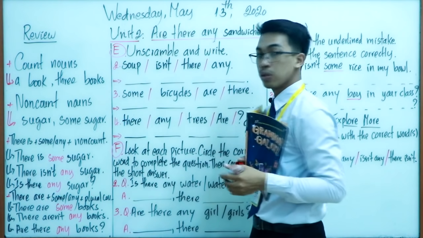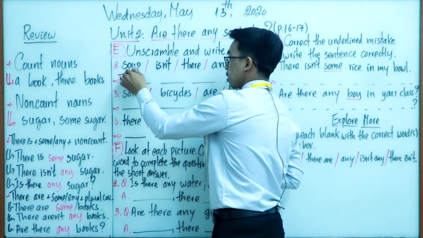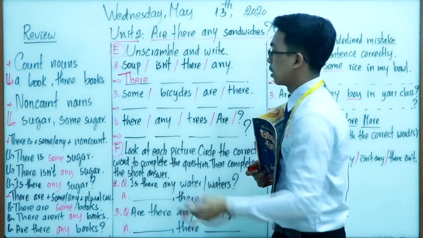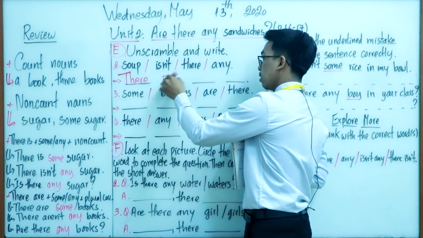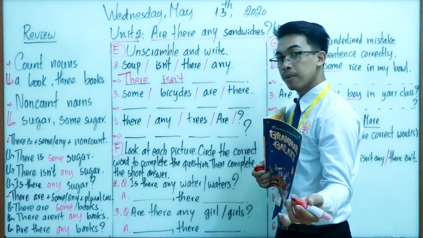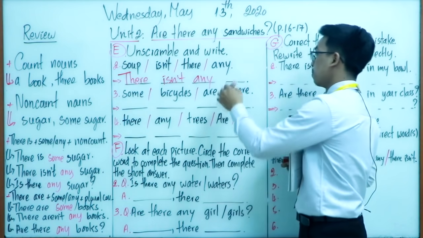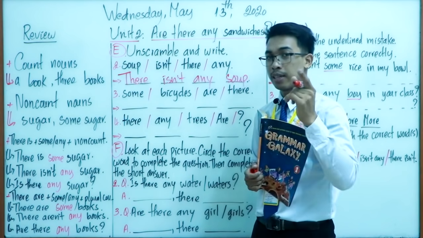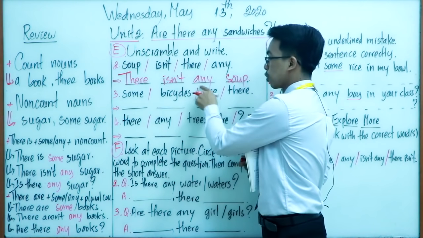So the first one we have to choose the word there. Very good. There. So we use with the capital letters because the word is at the beginning of the sentence, so we use the capital letter. There. After that, very good. Isn't. There isn't, and then next, very good. Any. And the last one is the word soup. Soup. So there isn't any soup. Is this the negative sentence or affirmative sentence? Very good. Negative sentence we use with any.